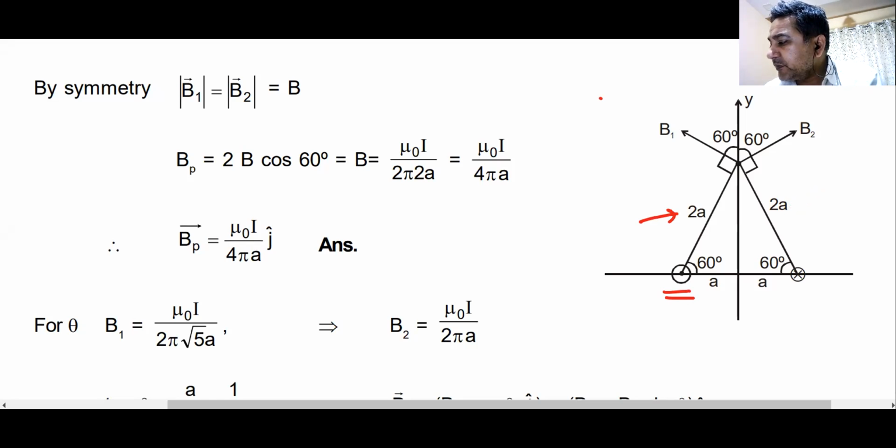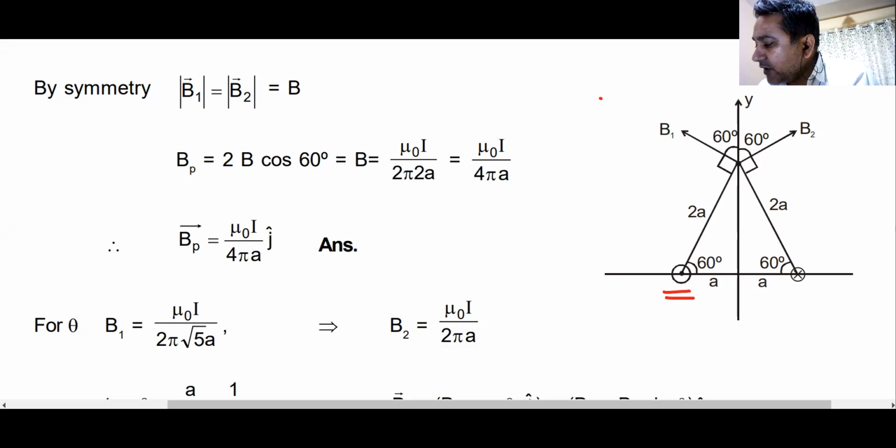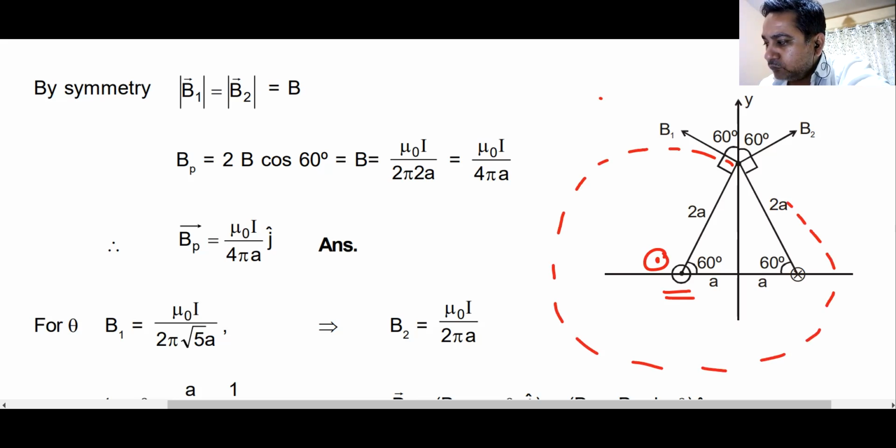Remember, beta, if I talk about wire A, current is coming out. Now, if I draw the magnetic field due to this wire, remember this magnetic field will be moving in circles. Yes or no? So magnetic field will be moving in a circle like this. Magnetic field at this point will be going outwards. Yes or no?